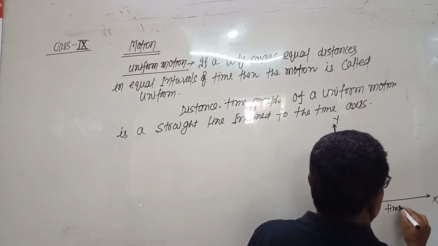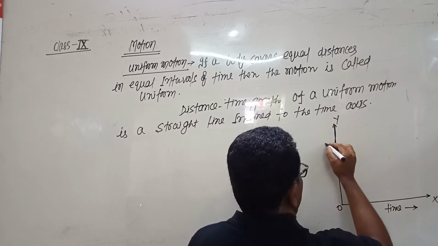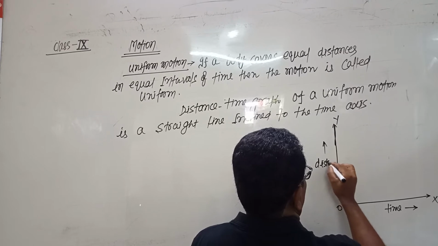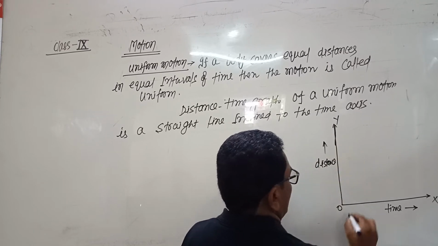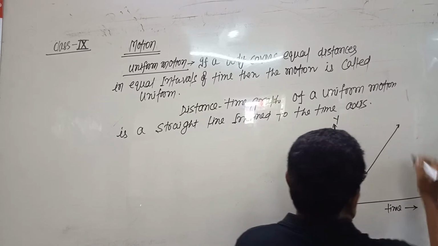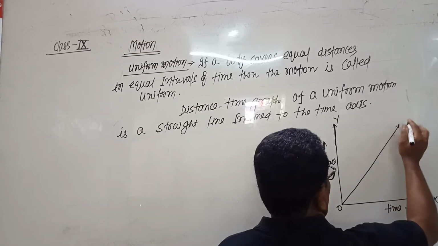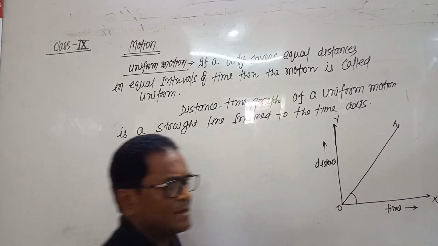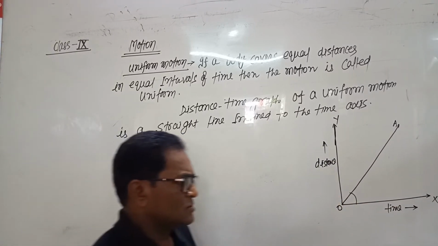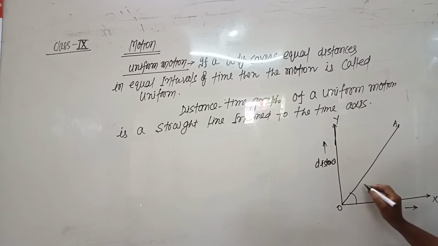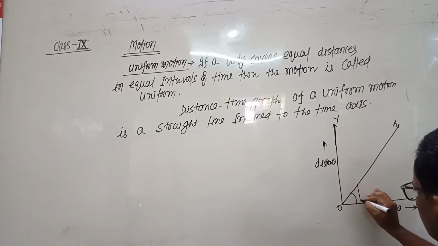On x-axis time is taken and distance covered is taken on y-axis, and the graph of uniform motion is a straight line inclined to the time axis. So from this graph it is clear that body covers equal distances in equal intervals of time.